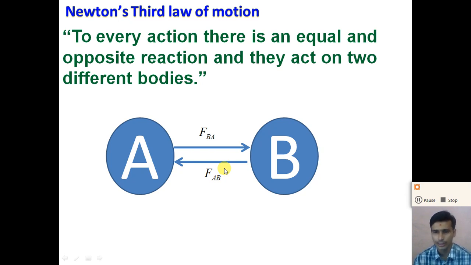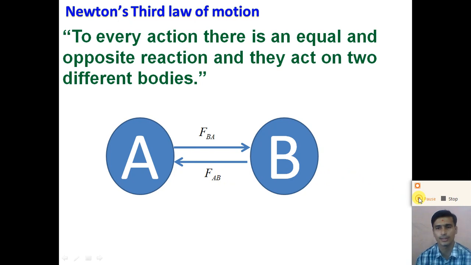So dear student, according to Newton's third law of motion, forces always originate in a pair, right? FAB and FBA, both forces have the same magnitude, the same value, equal, but in the opposite direction. One force is considered as an action and the other force is considered as a reaction. So if you consider FBA as the action force, there is always an opposite reaction force, FAB, right?